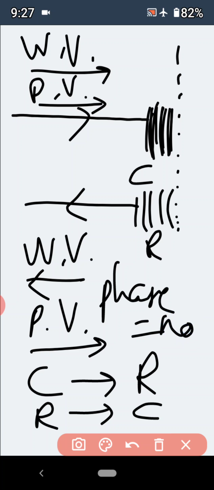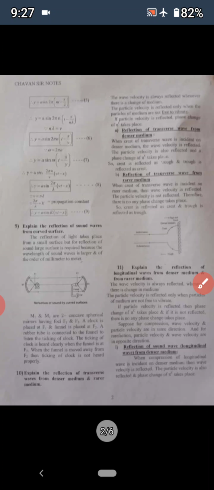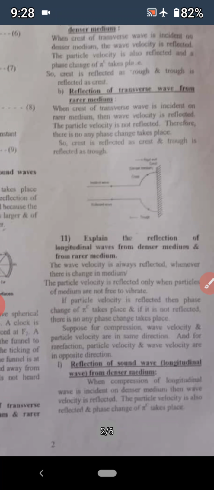So which points do you have to remember? Whether wave velocity is reflected or not, particle velocity is reflected or not, phase change takes place or not, and whether compression changes to rarefaction or rarefaction changes to compression. In this way you have to study this reflection. So here are the notes on the reflection of longitudinal waves from the denser medium and from the rarer medium.